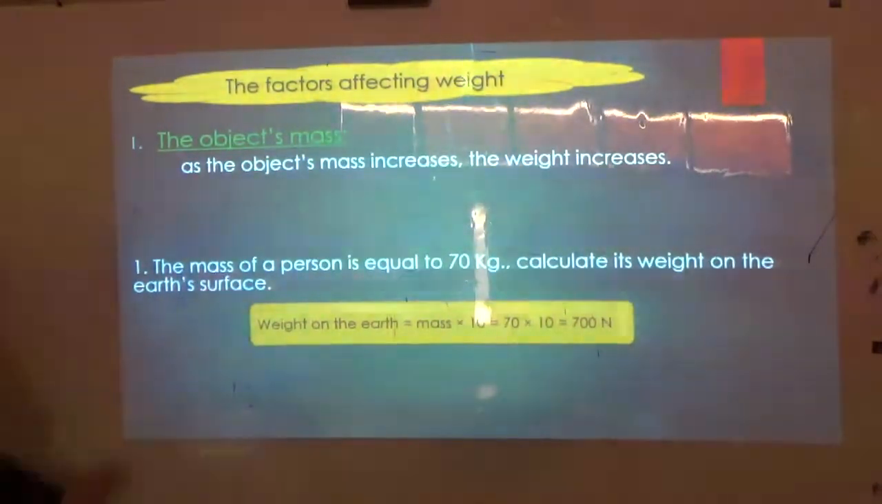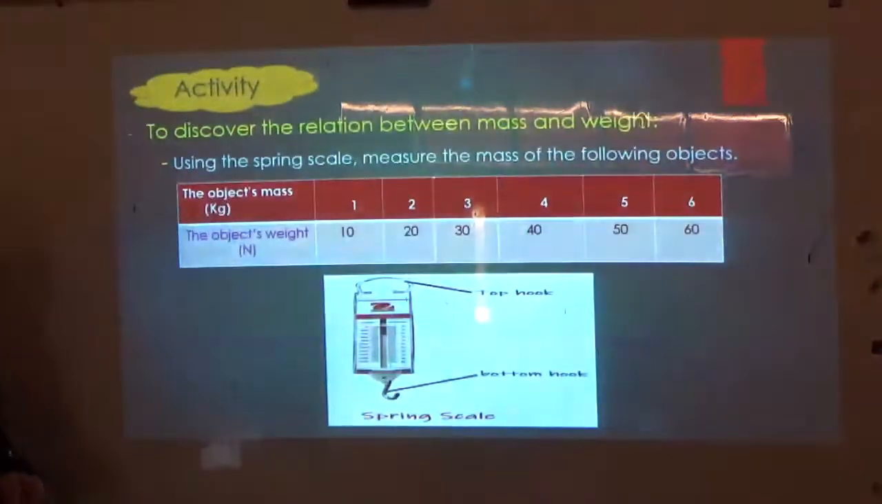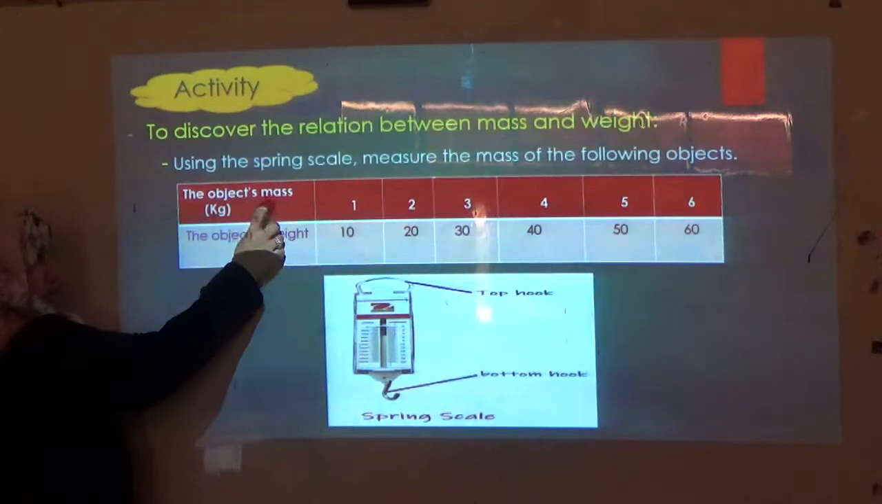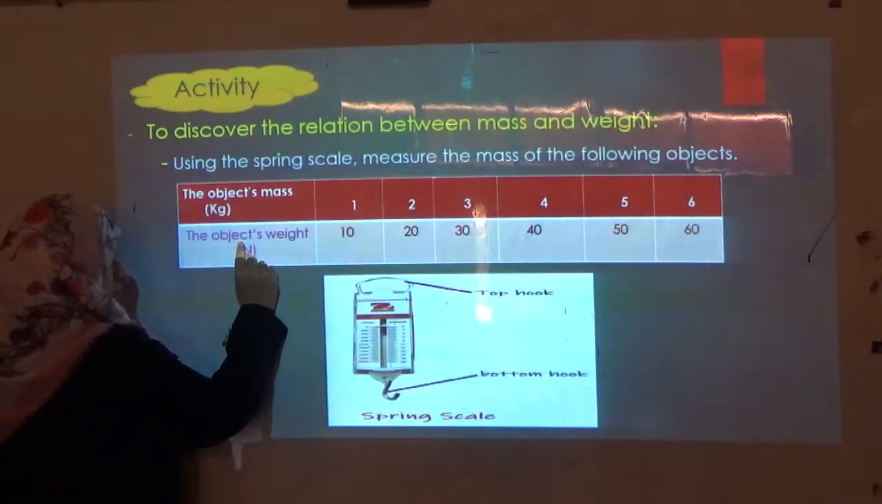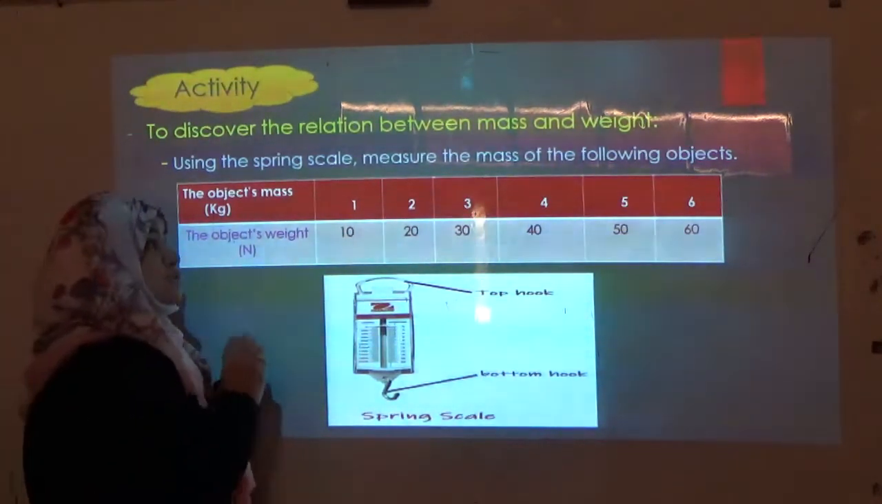And finally, I can conclude the relation between mass and weight. But before we conclude the relation between mass and weight, I want you to go back to this table. Here we have an object of 1 kilogram as a mass. Its weight was 10 Newton. We can conclude a very important rule here.